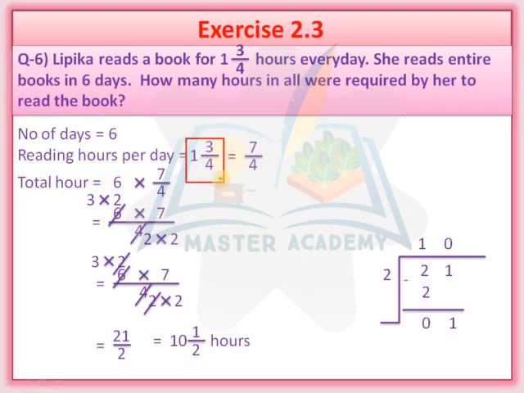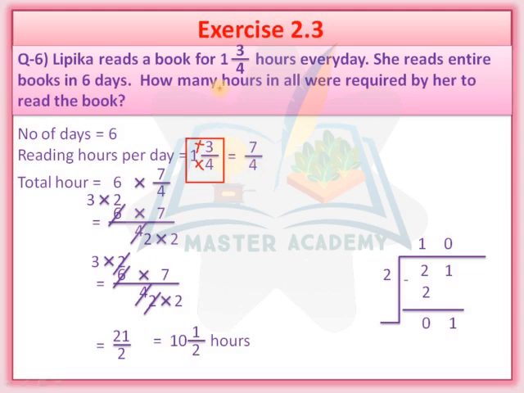We are going to convert it into a simple fraction. Understood? Now you can see here 4 ones are 4. After multiplying 1 and 4, we will add 3. So 4 plus 3, 7 upon 4. Okay? Clear?